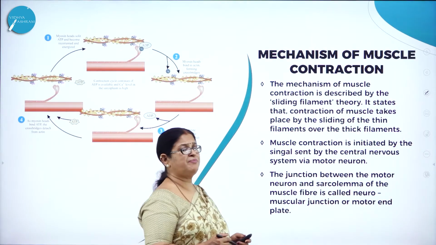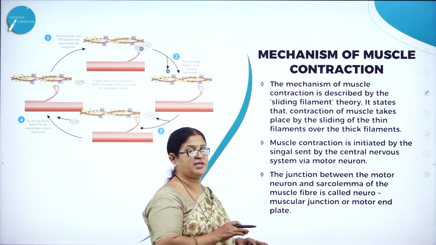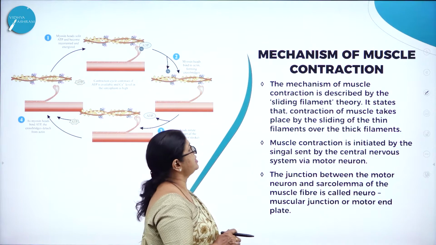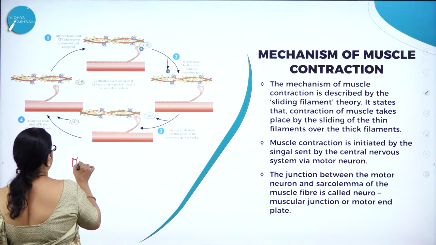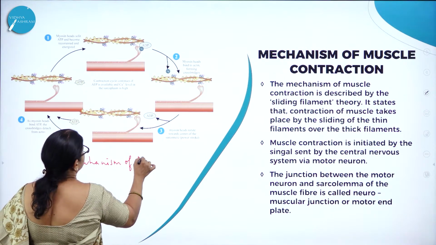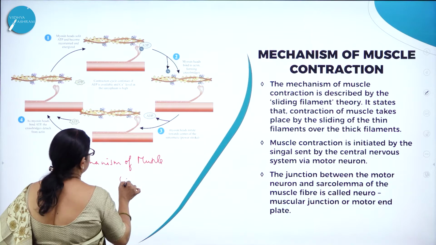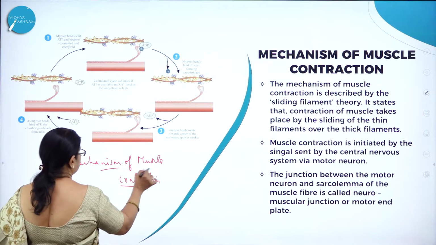Then, the mechanism of muscle contraction. Now let us understand how this actin and myosin is responsible for muscle contraction. Here you can see the beautiful picture of the mechanism of muscle contraction.